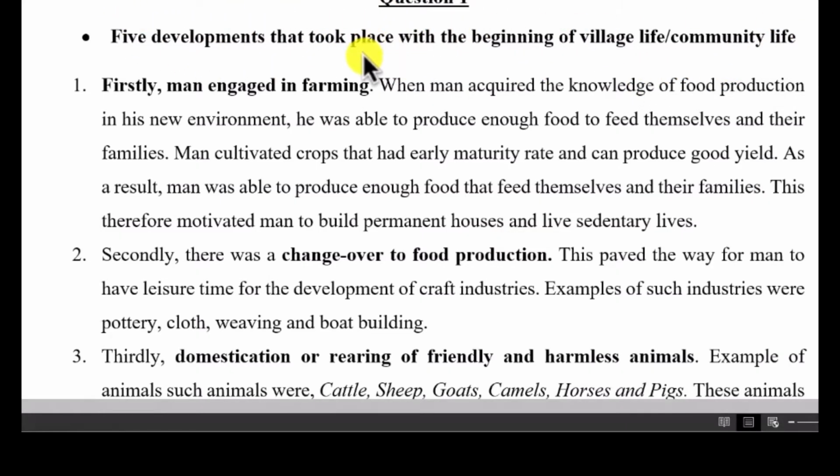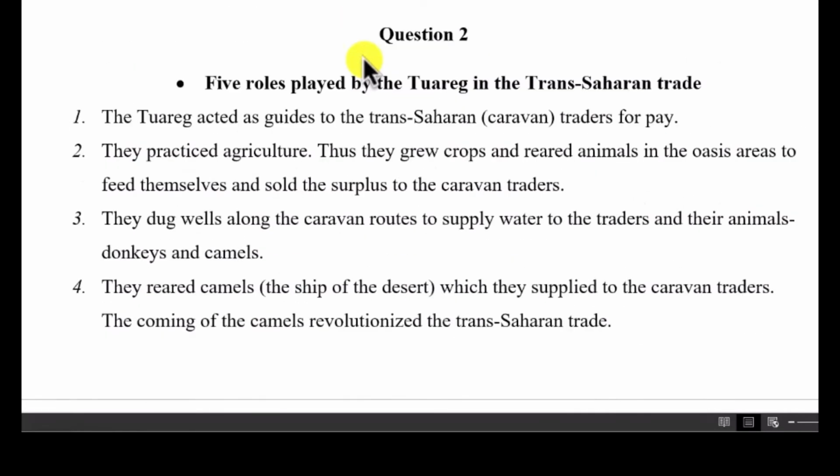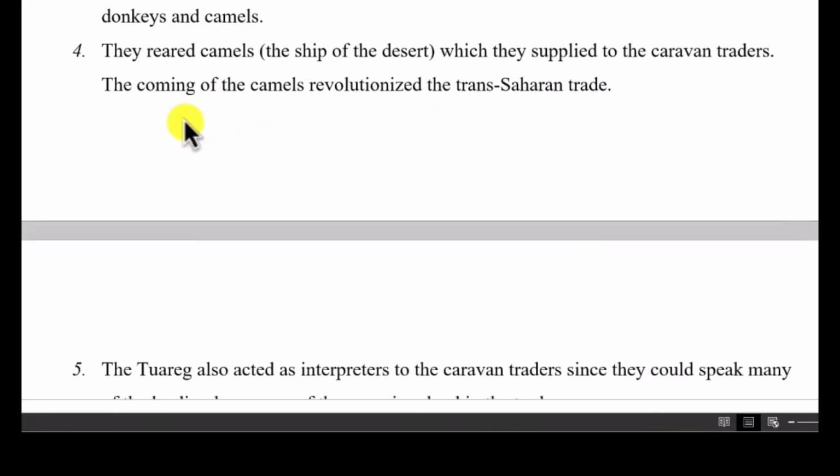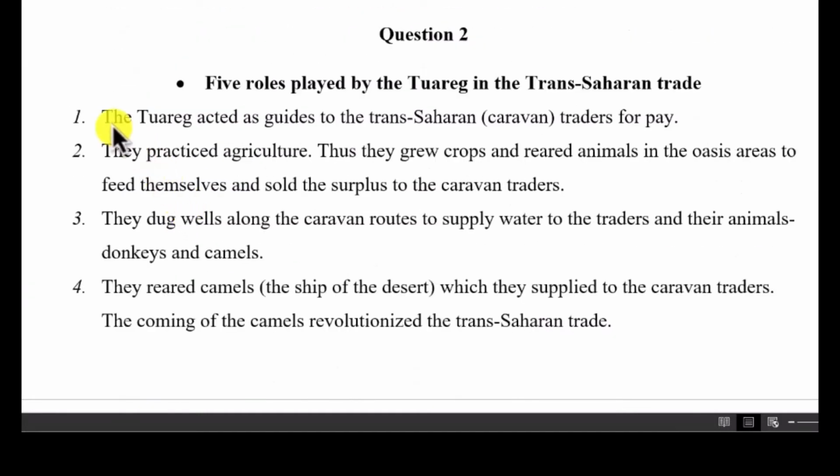All right, good. So let's move on to question number 2. It says 5 roles played by the Tuareg in the trans-Saharan trade. And there are a lot of roles played by them. I have 10 over here, so let's go through them. The first one says the Tuareg acted as guides to the trans-Saharan traders for pay. And I know a lot of you will remember this one.